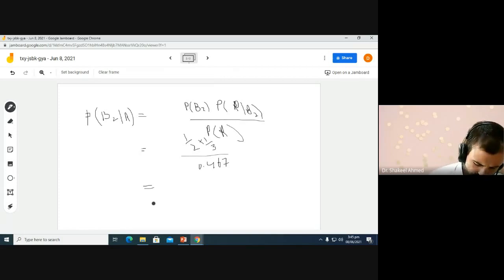So 1 by 6 divided by 0.467, we have a 35.68% chance of selecting box 2 given that the selected ball is red.